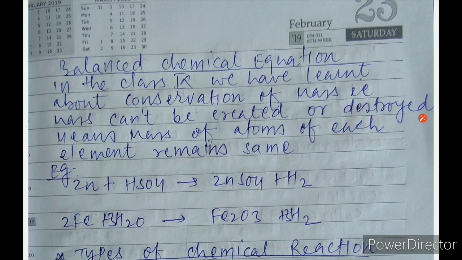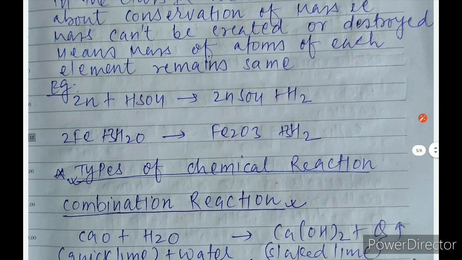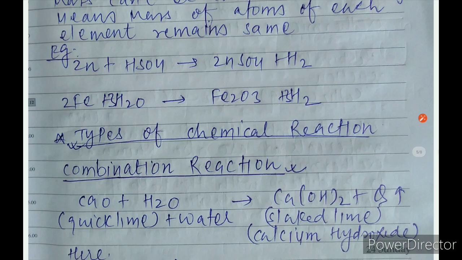If you consider a chemical reaction or chemical equation, the total mass remains conserved, meaning the left side of the reaction arrow and the right side of the reaction arrow, when you combine these masses, they are equal. That is why we balance the equation first, because we need to follow the conservation of mass theory.